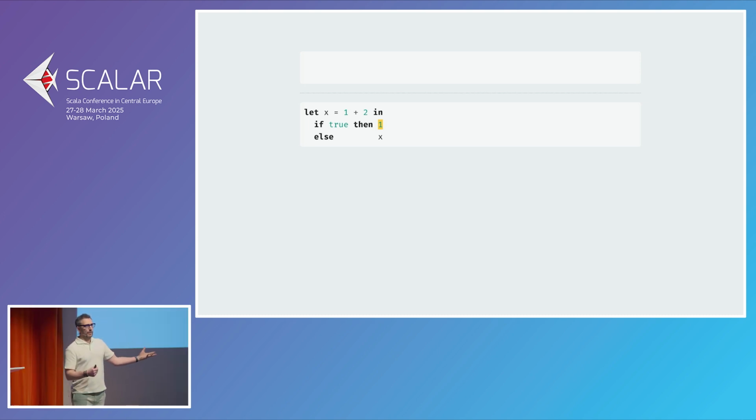This might seem to imply, well, we should always do lazy evaluation then, but sometimes it's actually going to be slower. Imagine you're doing x plus x, right? And in that case, you're going to end up with 1 plus 2 plus 1 plus 2, which means you're going to run the computation twice instead of just once. So there's no good choice. We're going to do eager evaluation, not because it's the best way, but because it's the one I'm the most comfortable with. I'm not trying to imply lazy evaluation is bad, it's less intuitive for me, so I prefer to go with what I'm comfortable with. So eager evaluation it is.